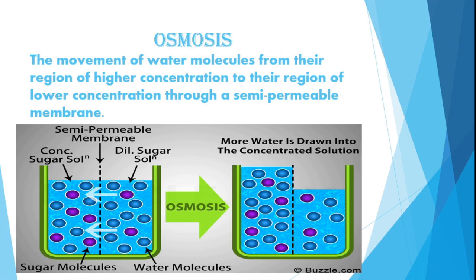Here the movement of water molecules is from higher to lower concentration, but a semi-permeable membrane is required. So that is called osmosis. In the diagram you can see a semi-permeable membrane, which allows only certain particles to move in the direction of osmosis.